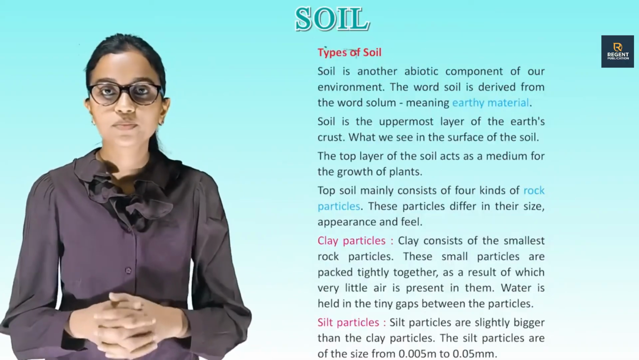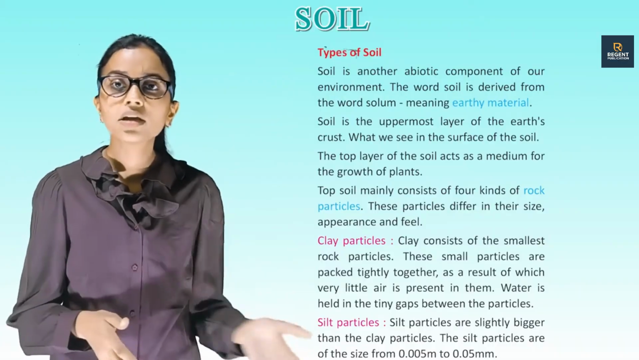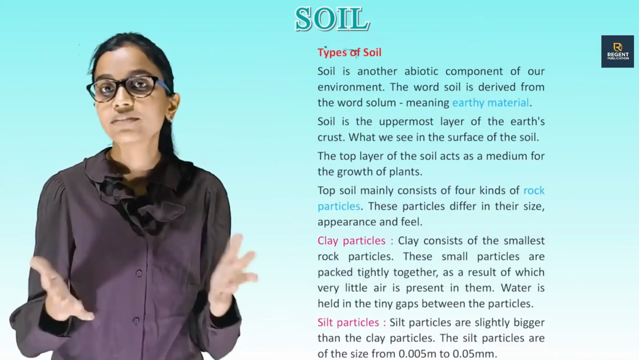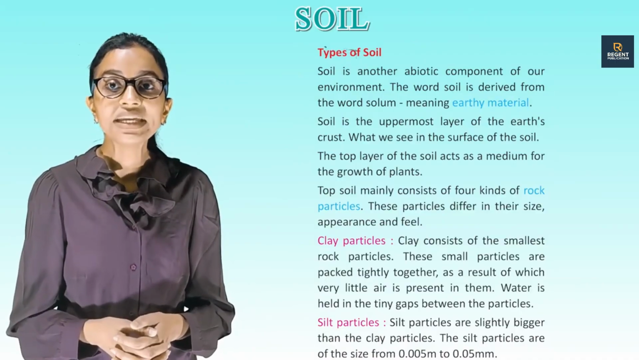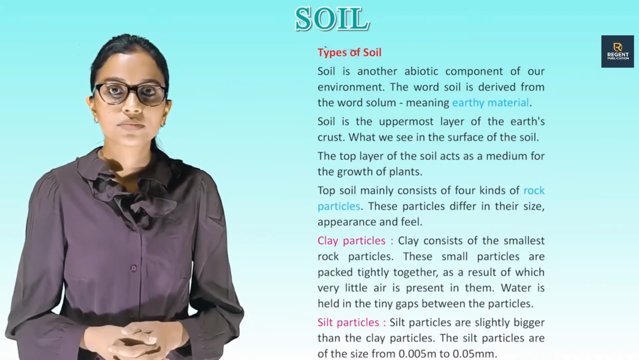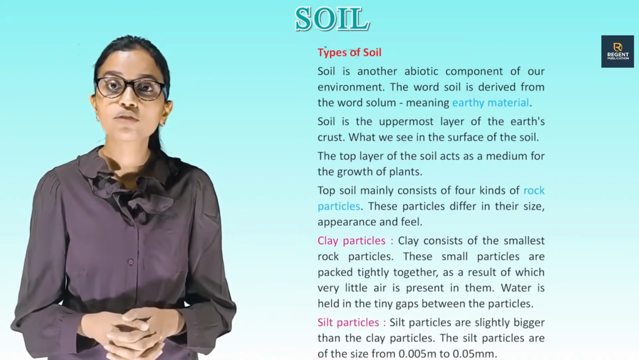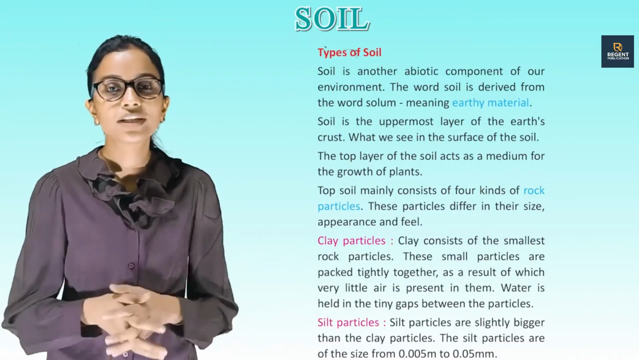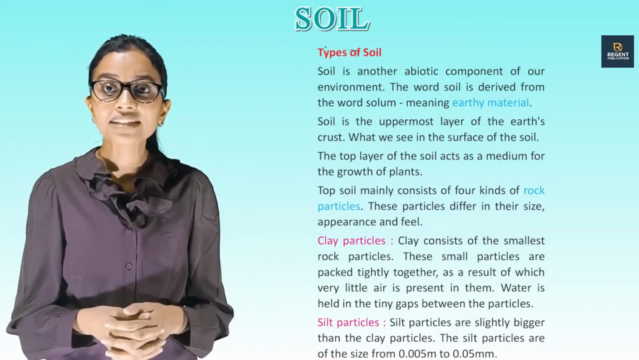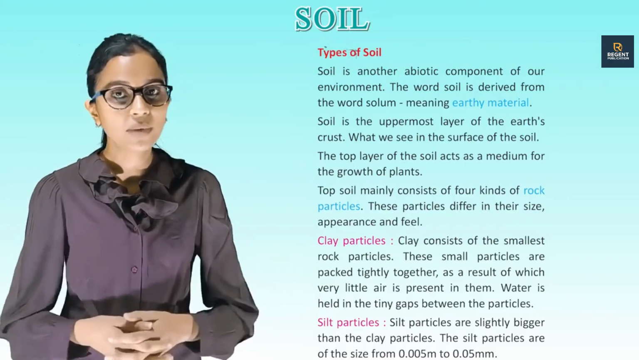Types of soil. Soil is another abiotic component of our environment. The word soil is derived from the word solum, meaning earthy material. Soil is the uppermost layer of the earth's crust, what we see on the surface. The top layer of the soil acts as a medium for the growth of plants.